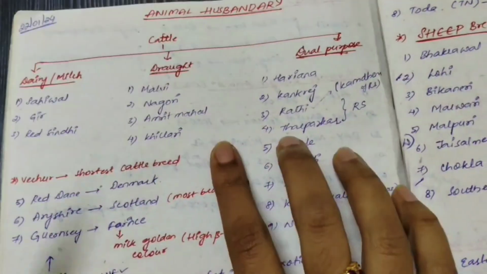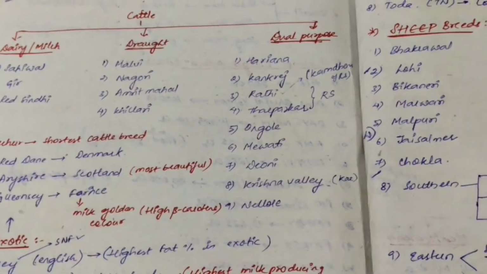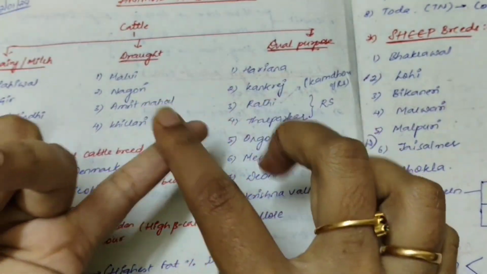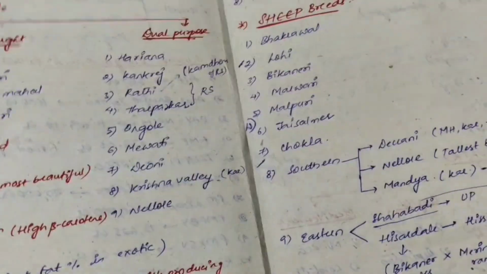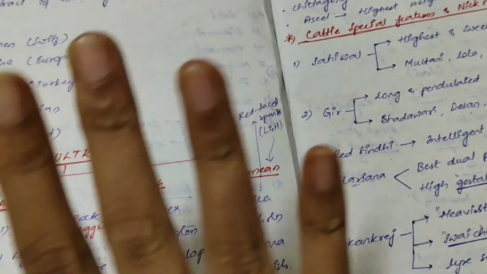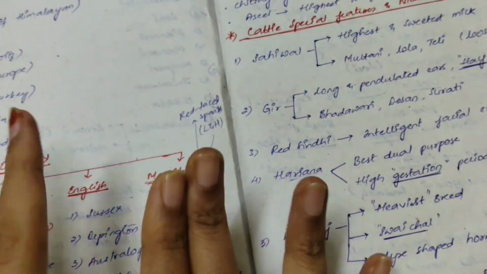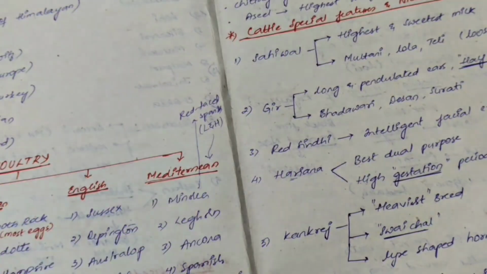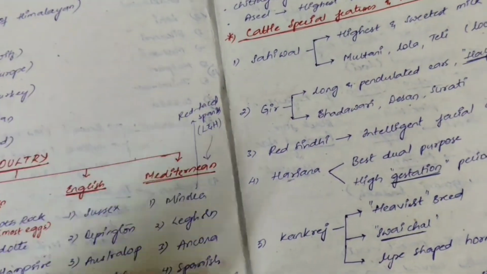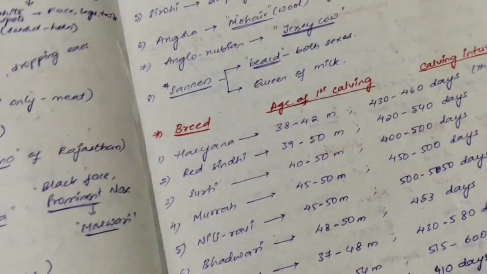So I will say briefly what I covered in the previous 4 parts, and now the 5th part. First, breeds. Just read cattle breeds, buffalo breeds, sheep breeds, goat breeds, and next poultry breeds. First learn these breeds. Next, the special features. Don't read every breed in detail. If you have time, it's okay, you can learn every breed in detail, but try to at least cover these special features, like cattle, buffalo, sheep, goat.